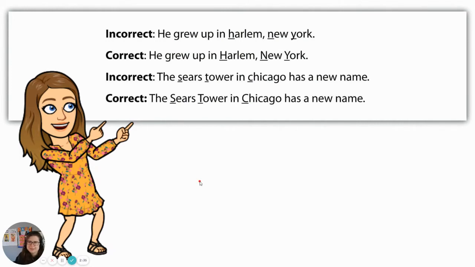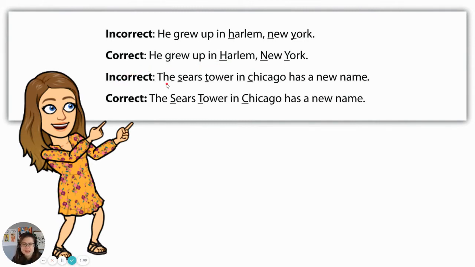Let's take a look at some examples. So this first sentence, he grew up in Harlem, New York, is incorrect. And the reason this is incorrect is the proper nouns aren't capitalized. So it would be correct to capitalize the H in Harlem and the N and the Y in New York, because those are specific places.